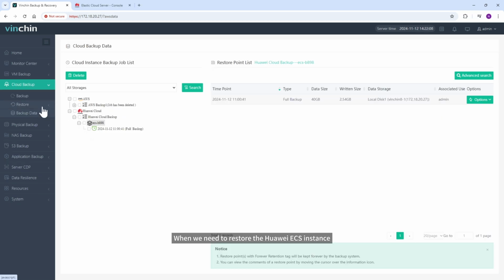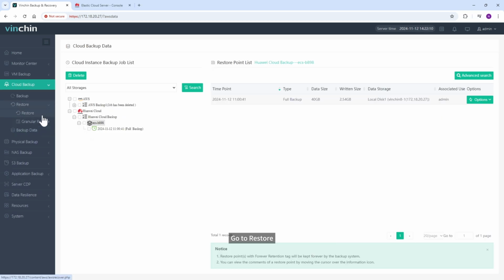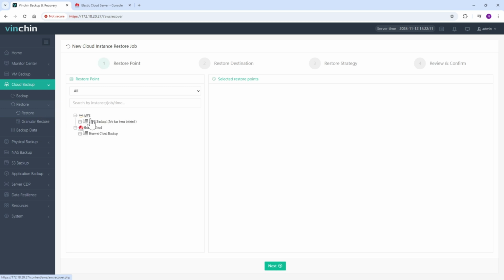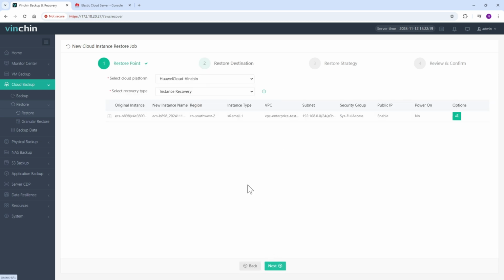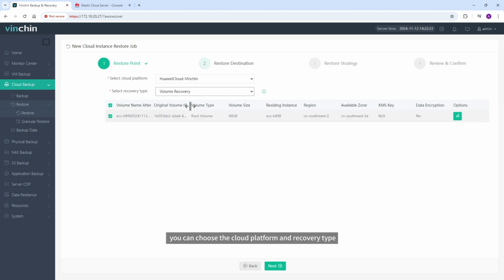When we need to restore the Huawei ECS instance, go to Restore. Just select the recovery point. Specify your restore destination. You can choose the cloud platform and recovery type.